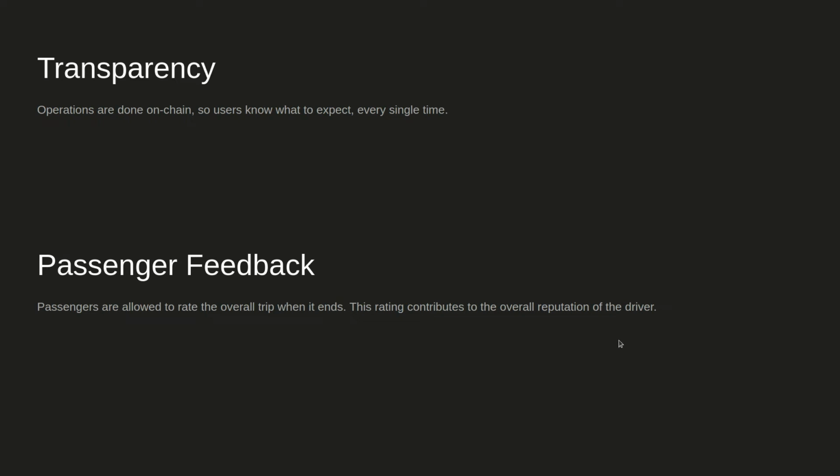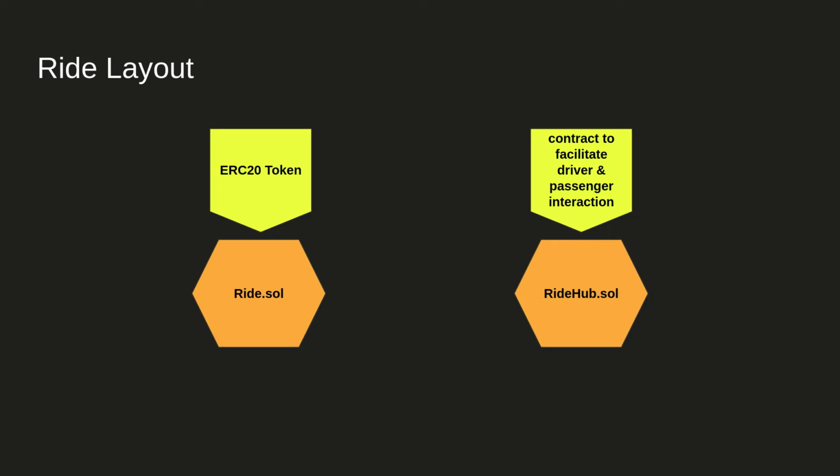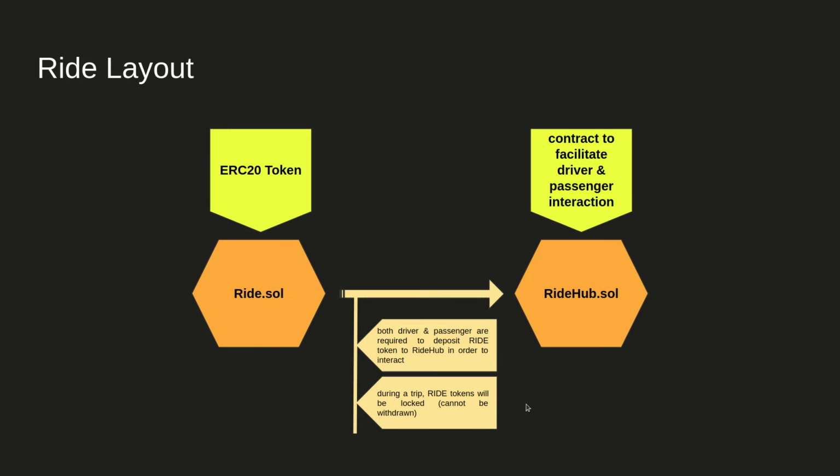The fourth one is passengers are allowed to rate the overall trip, which contributes to the driver reputation. So a brief overview of the Ride layout. The first component is the ERC20 token using Ride Soul contract. And the second is a contract to facilitate driver and passenger interaction using Ride Hub contract. So both the driver and passengers are required to deposit Ride tokens into Ride Hub in order to interact, and during the trip tokens are locked.